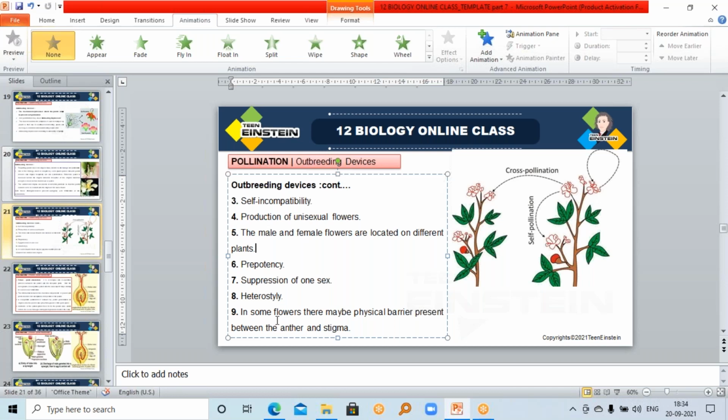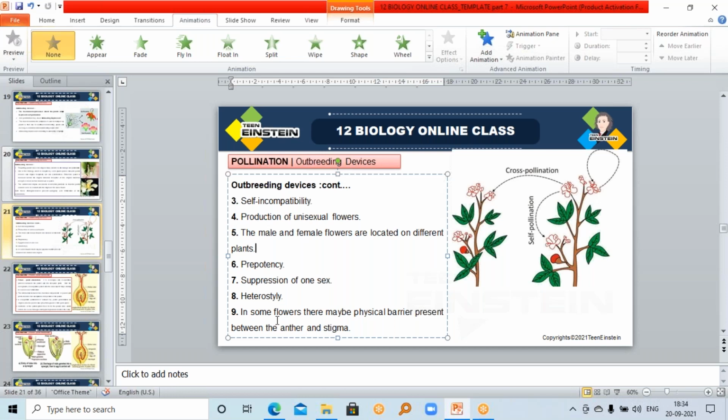So many pollen grains are produced inside this sac-like structure from a single anther. So there is a barrier between the anther and stigma, like a sac-like barrier present in calotropis.